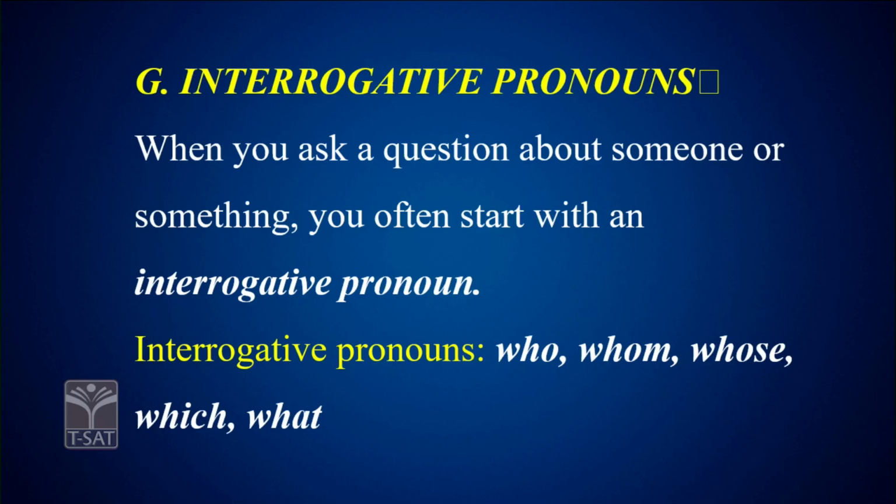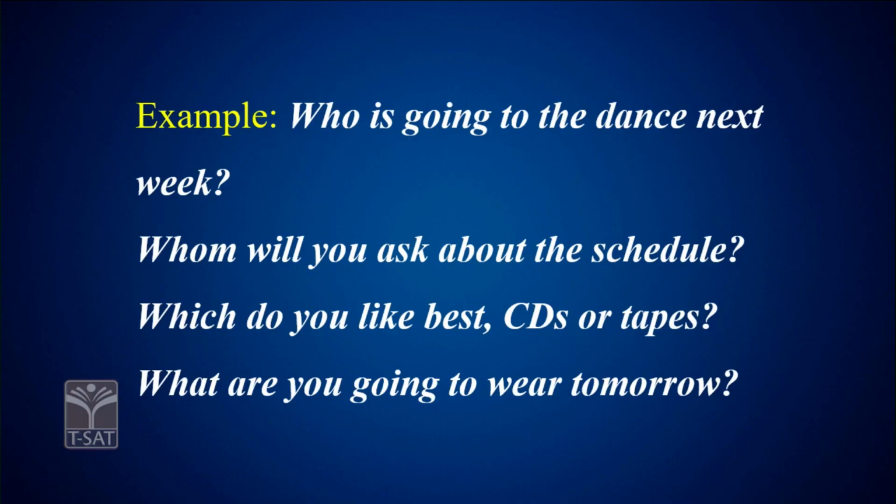The next category is interrogative pronouns. When you ask a question about someone or something, you often start with an interrogative pronoun. There are certain examples given here: who, whom, whose, which, what. Examples: who is going to dance next week?